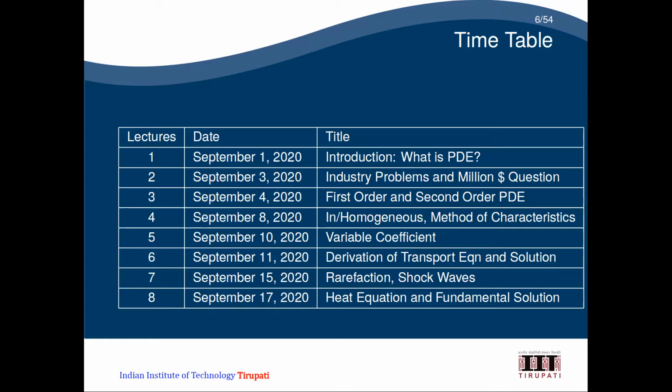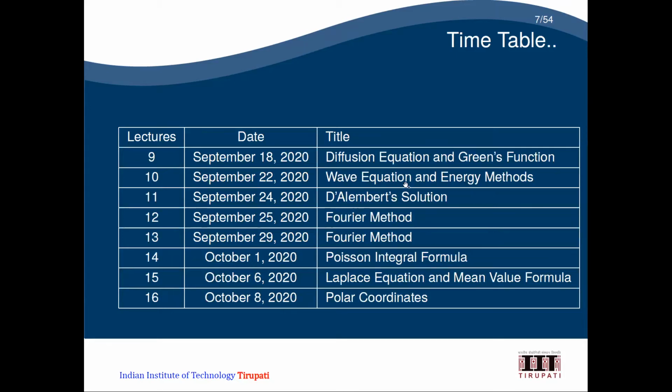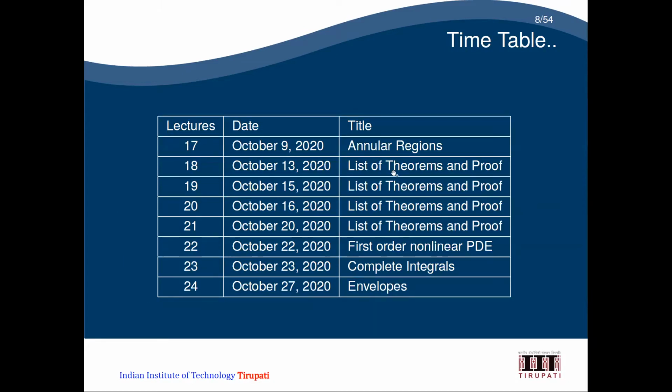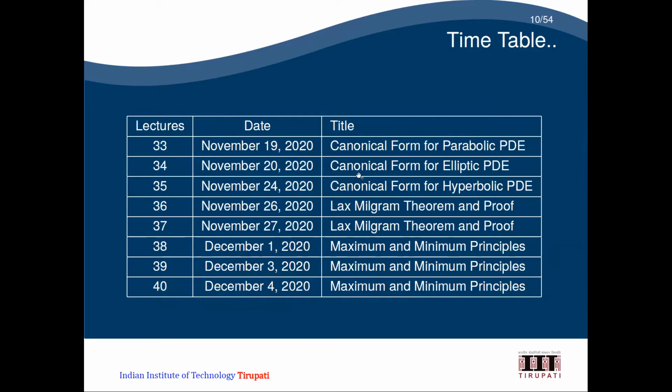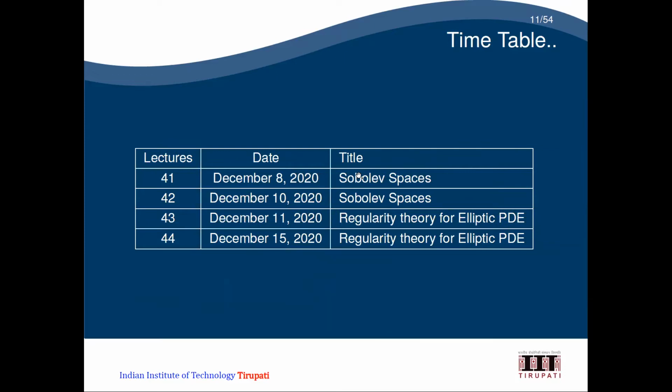So we'll see. For example, in this week we'll take the introduction and some industry problems, and million-dollar questions also we'll take. And first order and second order PDE will be covered. In the next week, we will probably see inhomogeneous and homogeneous equations and the characteristic method, and variable coefficients also we will see. And derivation of the transport equation and solutions we will see next week. The rest of the things are also given here, so just go through that. I will talk as well as give you this presentation. So these are the tentative schedules which we cover.